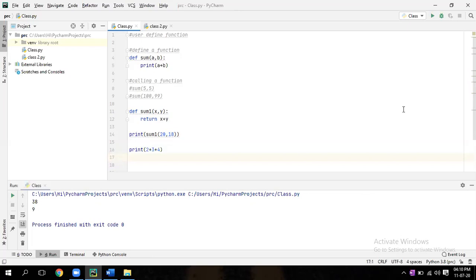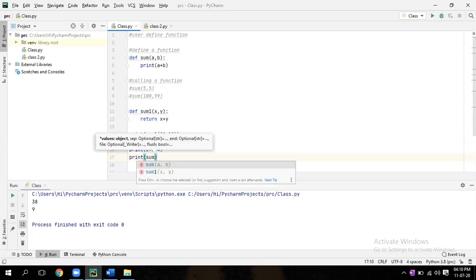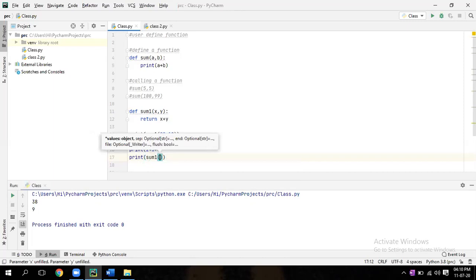This thing you can write in another way also. Write print, you can call that function sum1 within bracket 2 comma 3, then between the two brackets, plus 4. Run it.